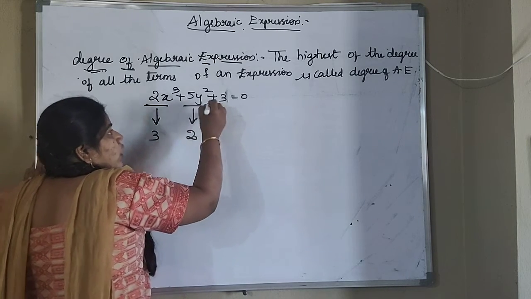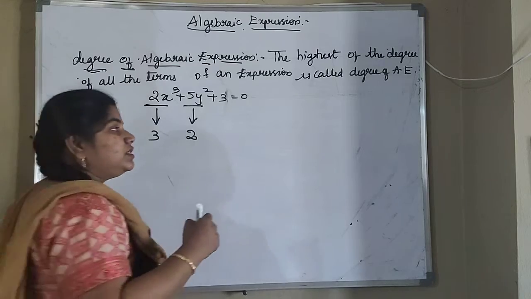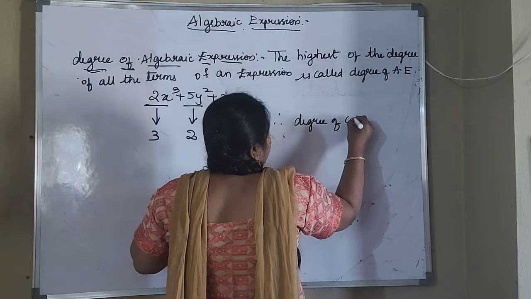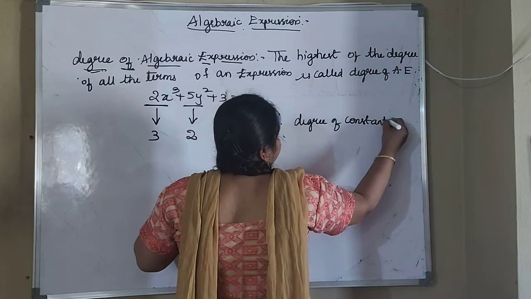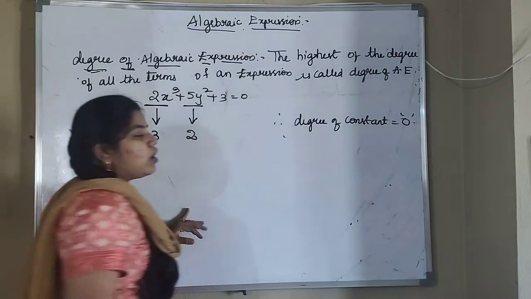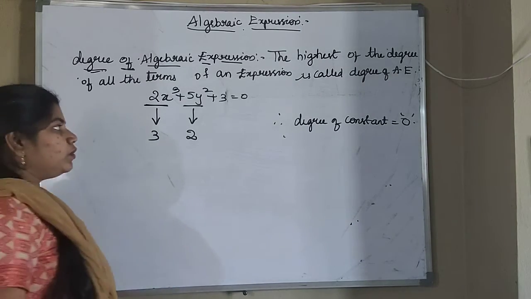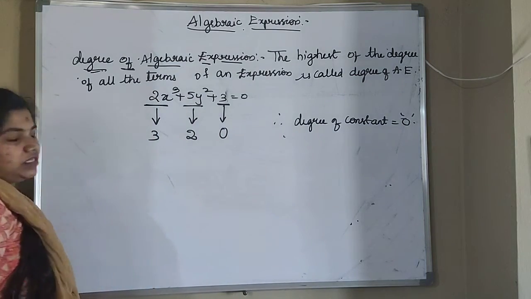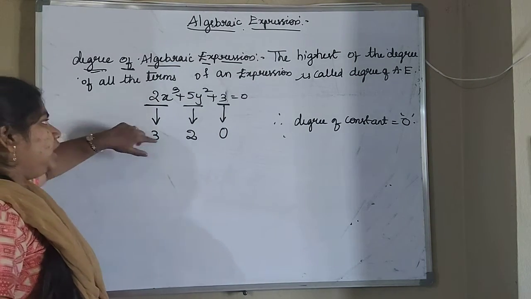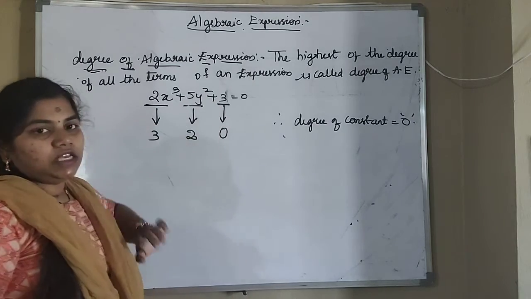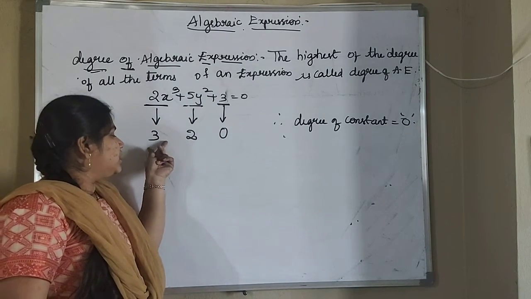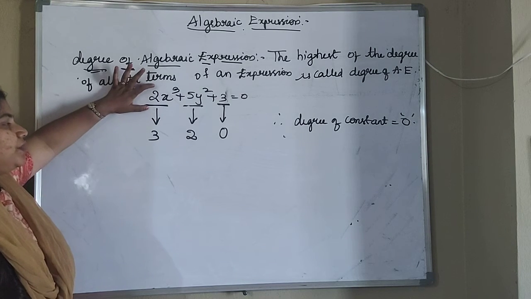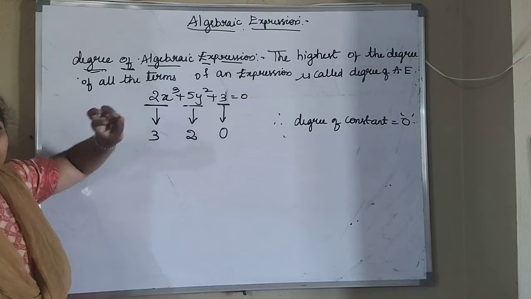So the degree of a constant number will always be 0. You have to remember that the degree of a constant is equal to 0. So 3 is a constant number, so the degree will be 0. For this term the degree is 3, for this it is 2, and for this 0. So in these three, which is the highest degree? 3 is the highest degree. So what will we say? The degree of this algebraic expression will be 3.